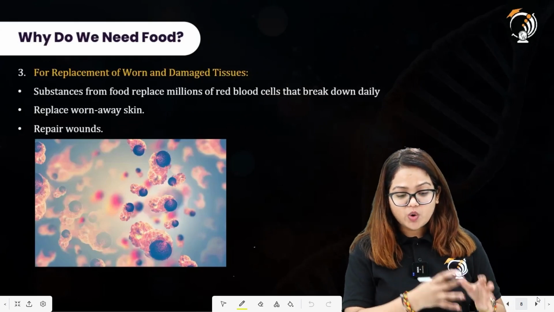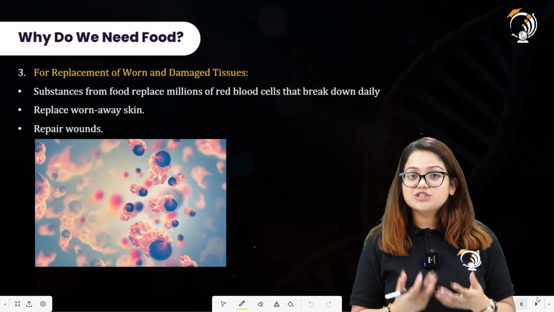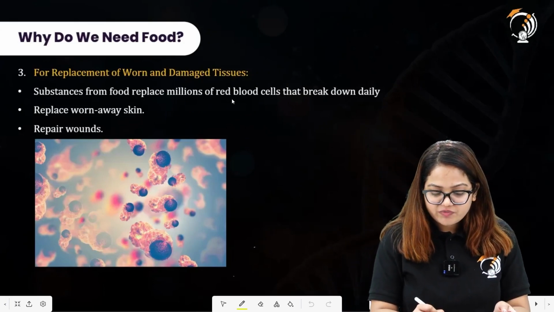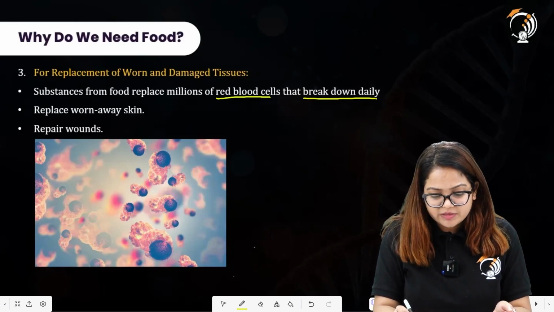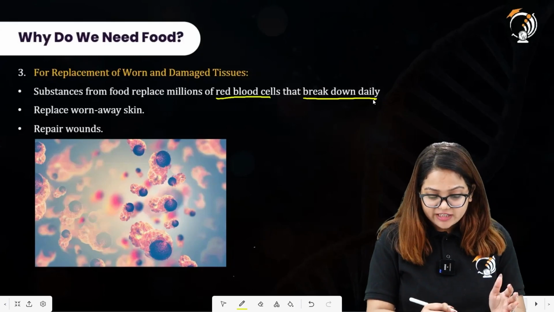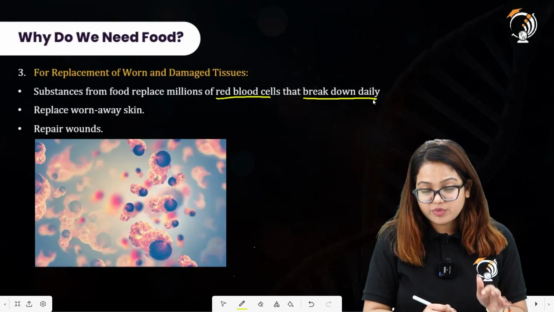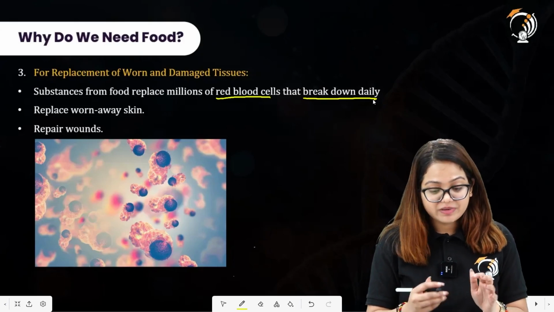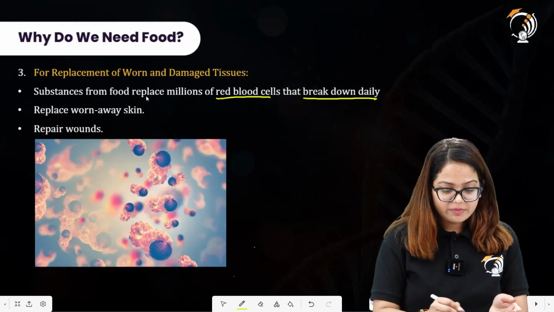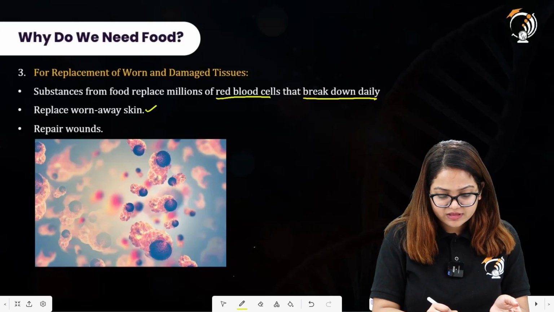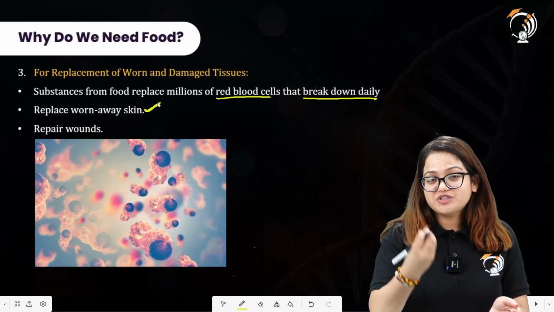For replacement of worn and damaged tissues, we require energy. All right. We require actually the food. Substances from food replace millions of red blood cells that break down on a daily basis. All right. So we require the food in order to replace those RBCs that have been broken down daily. To replace these RBCs, to generate new RBCs, we require food. All right. Replace worn away skin. So this damaged skin is being replaced by the food which we are eating.